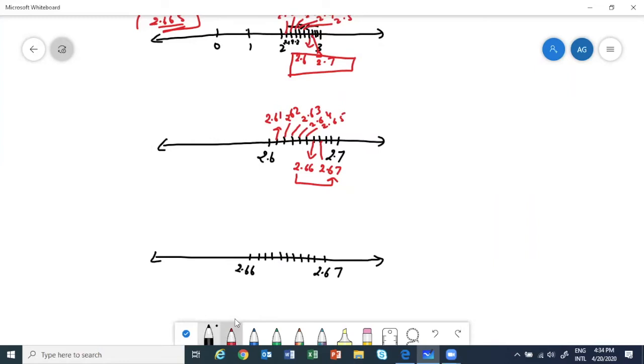Then again, what is the first? This one is 2.661. Next one is 2.662, 2.663. What do we want? 5, okay? So 2.664 and the next one is going to be our 2.665. So we have shown how we can represent our decimal number up to 3 decimal places in this example.